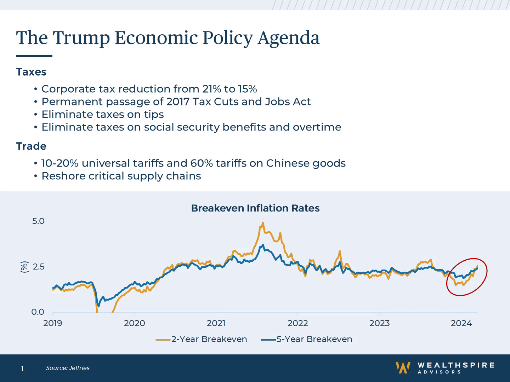Economists are really not in universal agreement with respect to the ultimate collective economic impacts of these policies, but it is clear that the market is anticipating that the Trump agenda is likely to lead to a moderate resurgence of inflation. The chart on this slide shows the break-even inflation rate that is priced into the market for Treasury inflation protected securities, or TIPS. And you can see that this has been steadily increasing, especially as the perceived probability of a Trump victory was rising. It remains to be seen which policies the administration ultimately chooses to prioritize first, but based on market pricing, it does appear that markets are broadly anticipating a bump in inflation.